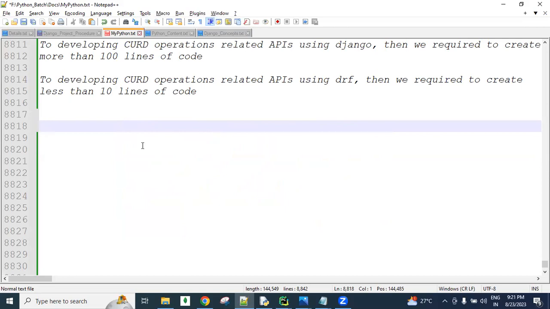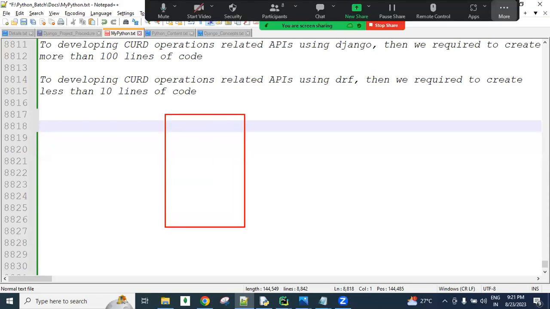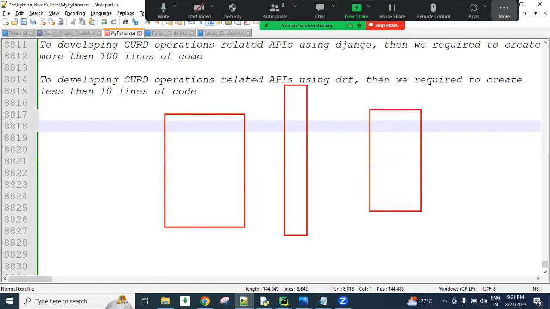As a human being, if we want to interact with an application, we require Django URLs. And sometimes one application interacts with another application, meaning one software wants to interact with another software. In that situation, the API concept is required. To make app-to-app communication, in the middle we require one interface, and that interface is called an API.